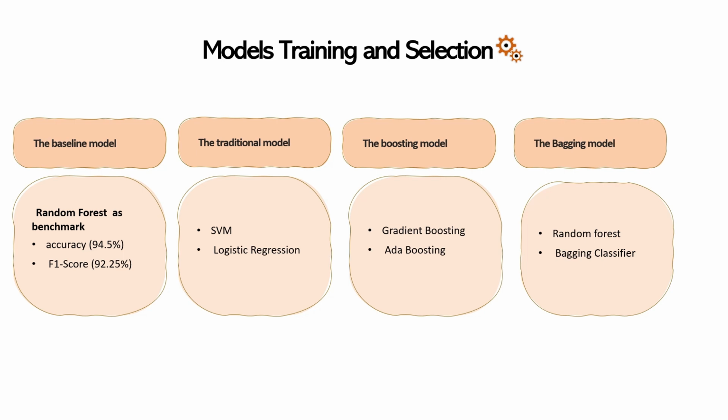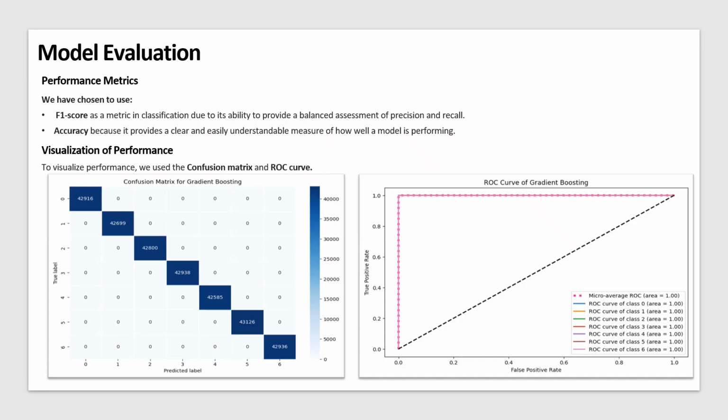After preparing the data for model training and selection, we initially created a random forest as a baseline model based on reviews of previous papers. We then applied different models that can be categorized into traditional algorithms and ensemble methods, including bagging and boosting techniques. As demonstrated, we have implemented state-of-the-art models for the DDoS attack problem, distinct from previous work. After evaluating the performance of the trained models using various metrics such as F1 score and accuracy, we visualized performance through the confusion matrix and ROC curve.